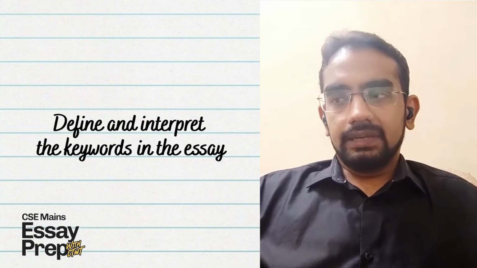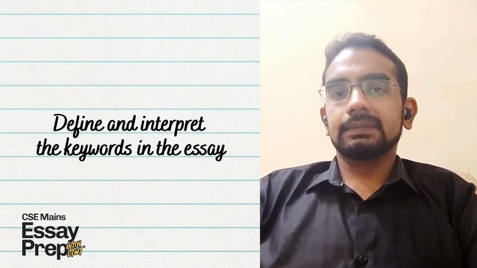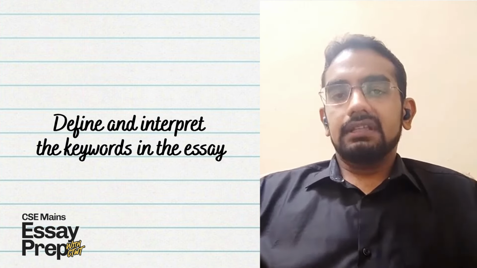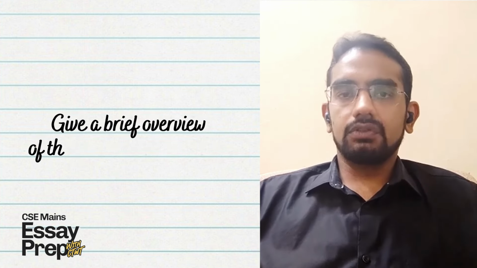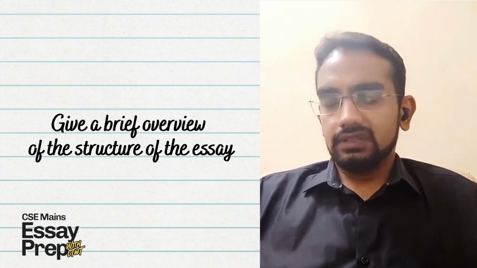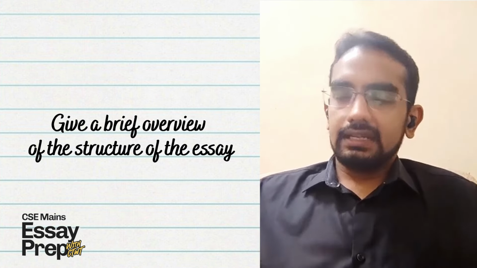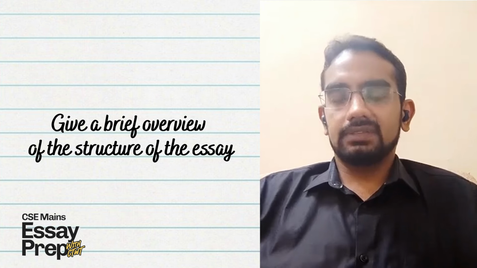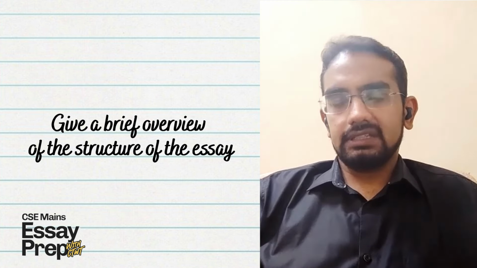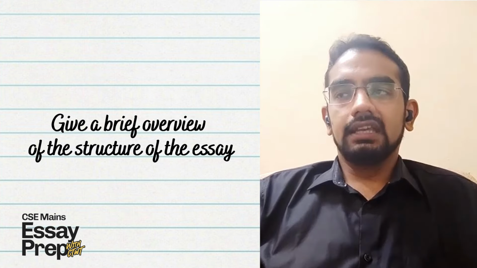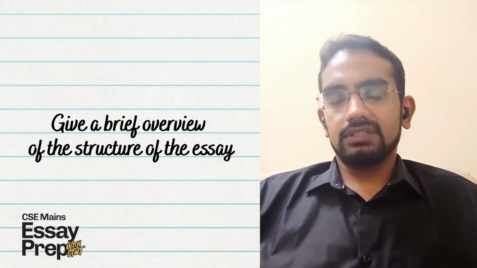So by defining the terms, you tell the examiner what to anticipate ahead in the essay. At the same time, in the introduction, you can also give a brief overview of the structure of the essay: that first we'll cover the various aspects, then we'll cover why the problem exists, and then we'll see how the problem can be solved. So this basic flow is already told to the examiner, who gets a hint of what to anticipate. And then you write the introduction, body, conclusion, moving from historical to present to future.